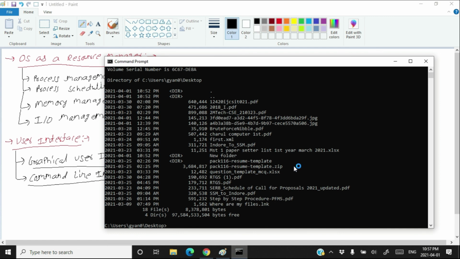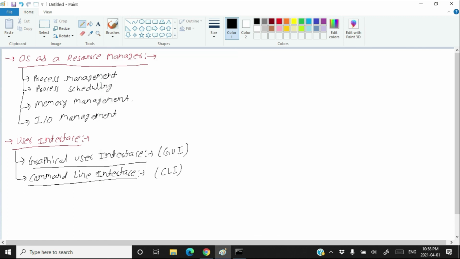Now there are a few advantages of the command line interface. The command line interface is faster than the graphical user interface. The command line interface is more flexible than the graphical user interface. To change something is easier in the command line interface than the graphical user interface. And the command line interface requires less memory, less RAM, than the graphical user interface. So these were the two types of user interfaces through which a user interacts with the operating system.